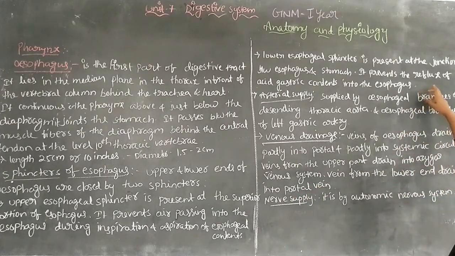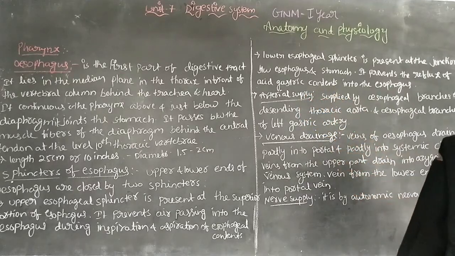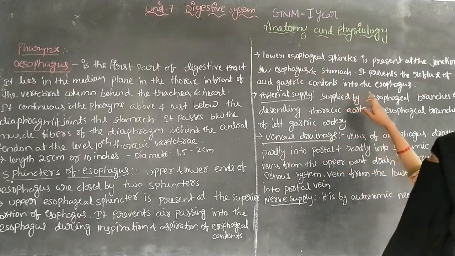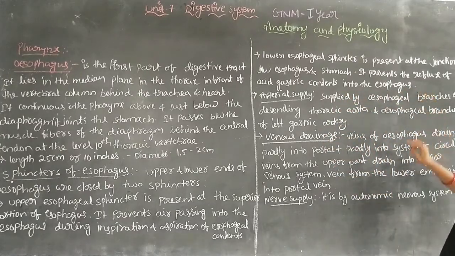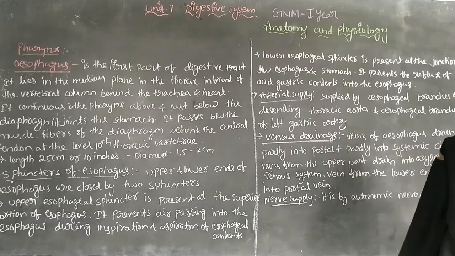The function of the lower esophageal sphincter is that it prevents the reflux of the gastric acid contents into the esophagus.